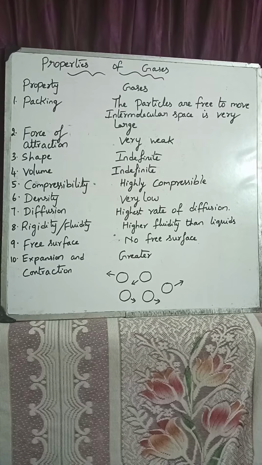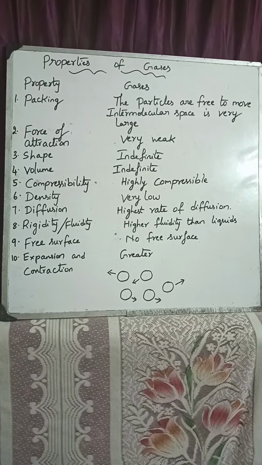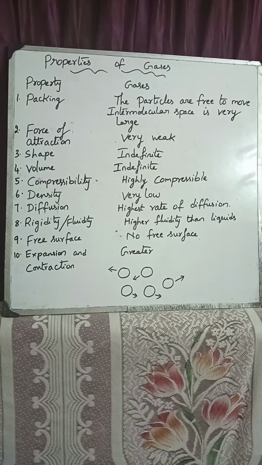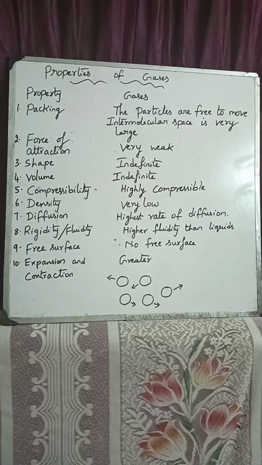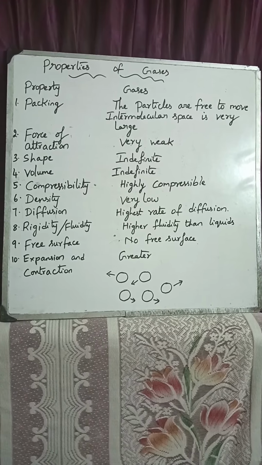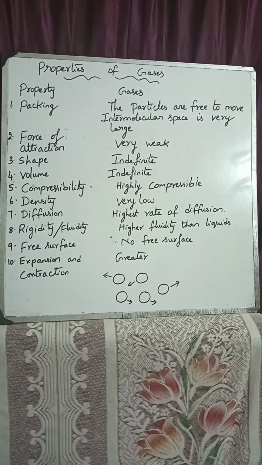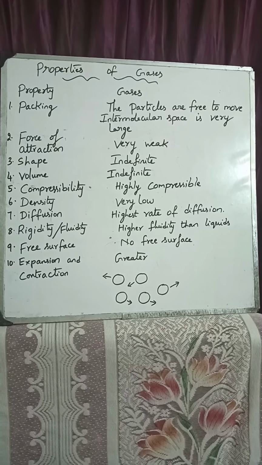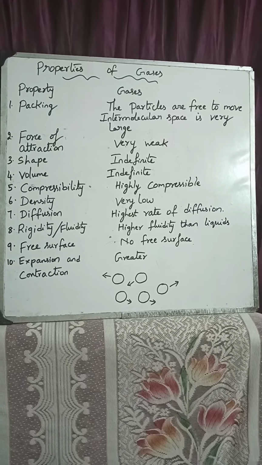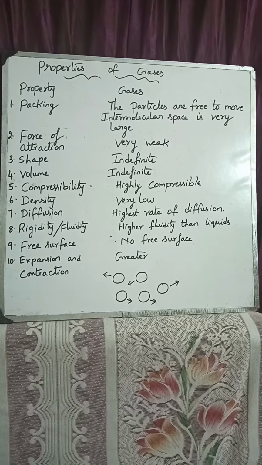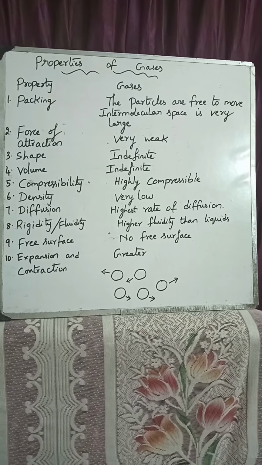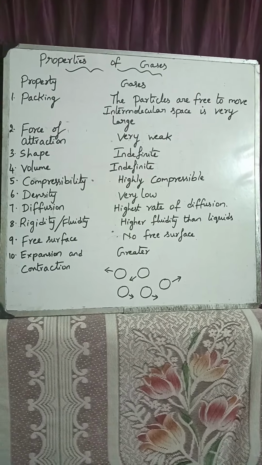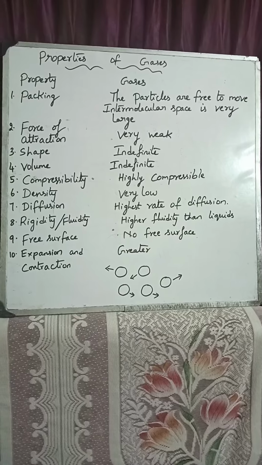The next one is density. The density of gases is very low. The particles of gases are very far apart. It means the number of particles per unit volume is very few, so mass per unit volume, the density, is very low. When you come to the point of rigidity and fluidity, intermolecular attraction is least in gases because of large intermolecular spaces. Due to this reason, they have negligible rigidity and high fluidity.